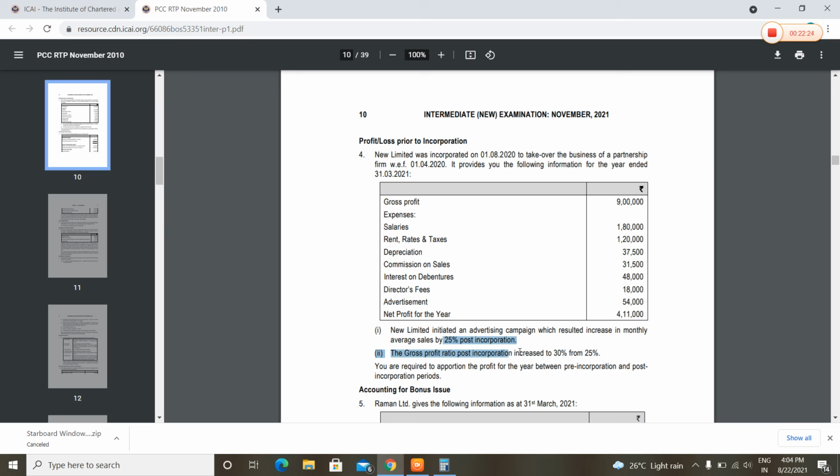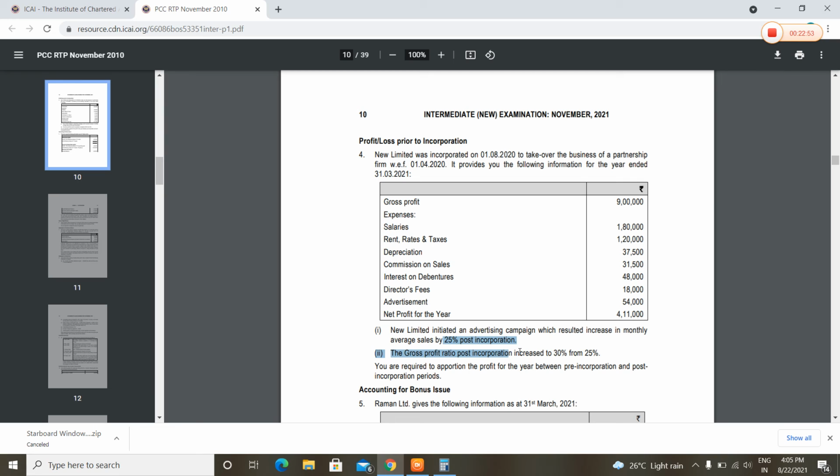Now the sales issue. What would be the sales ratio? Let's say for the first 4 months the sales is x. Total sales will be 12x: for the pre-incorporation period, sales will be 4x, post-incorporation 8x.